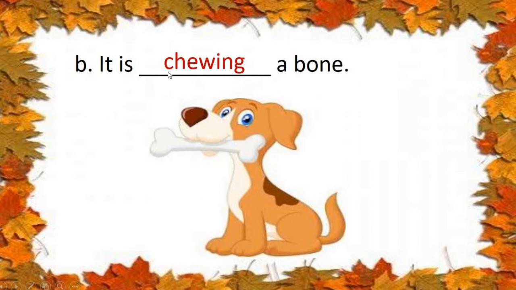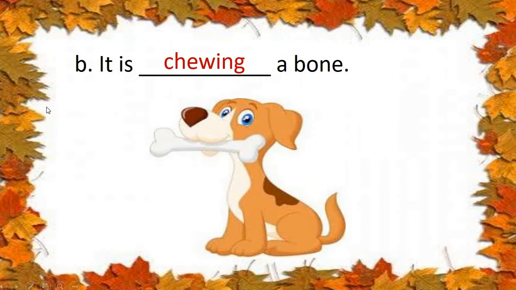Understood? C-H-E-W, chew. Then we have to add I-N-G. It is chewing a bone. Have you all understood this?